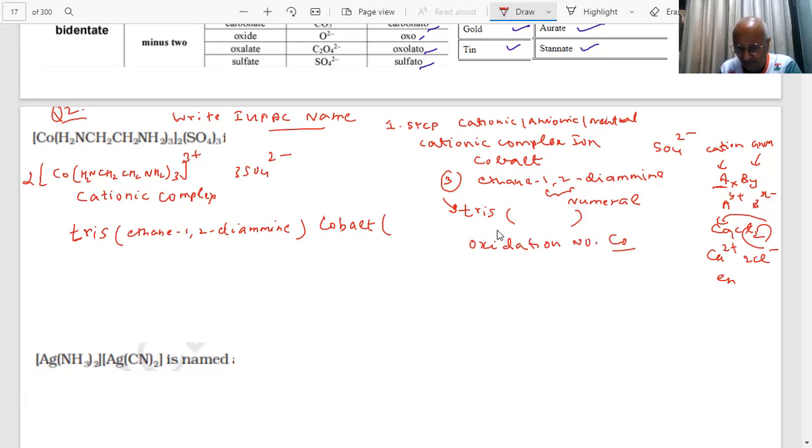Okay, you do it. We have to find the oxidation number of cobalt.